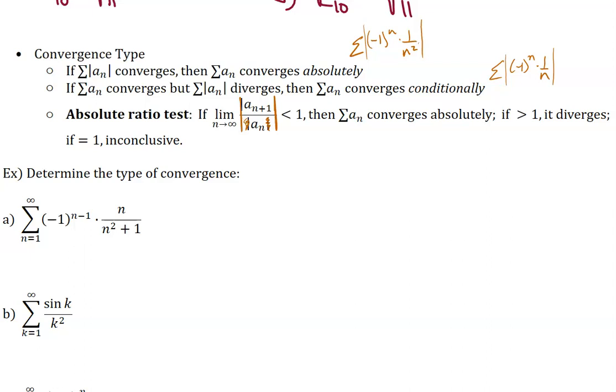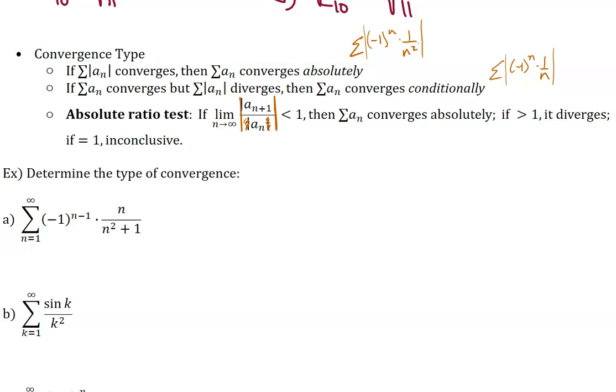All right, now with the absolute ratio test, let me back up. If the limit of the ratio of the next term over the current term is less than 1, remember that we converge, and then if it's greater than 1, diverge, and equal to 1, inconclusive. So that is the same thing.